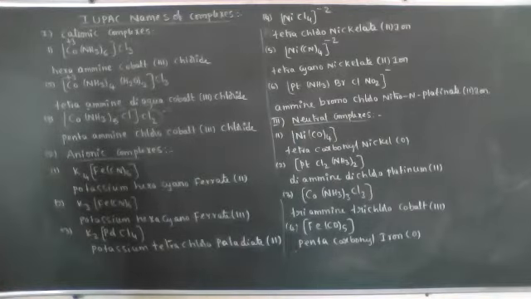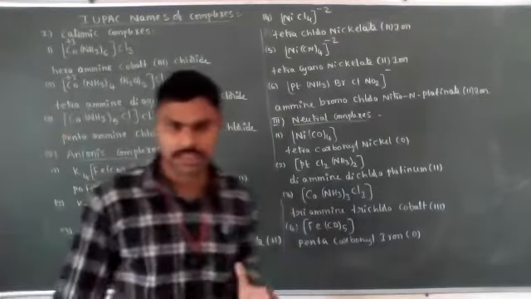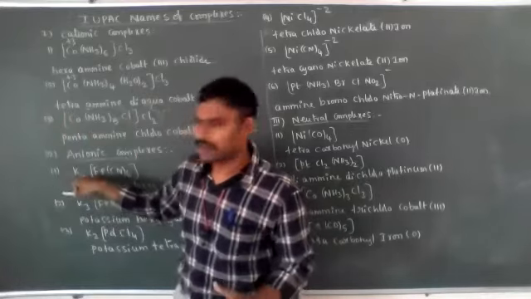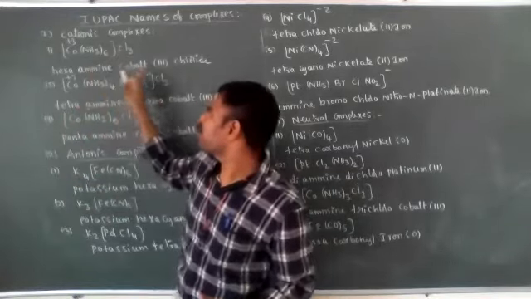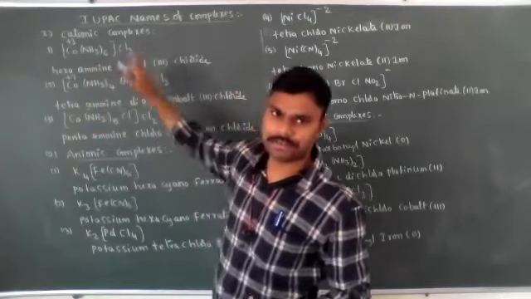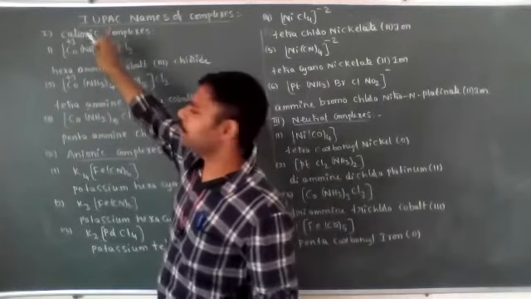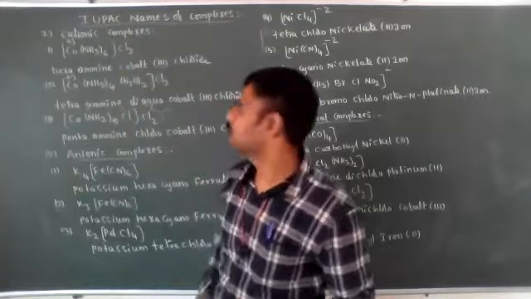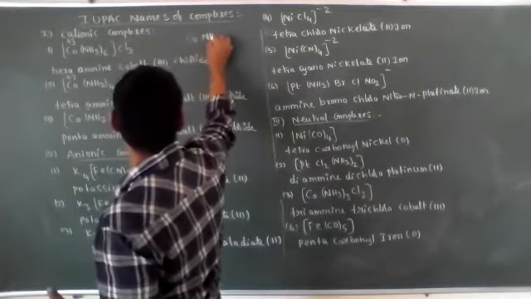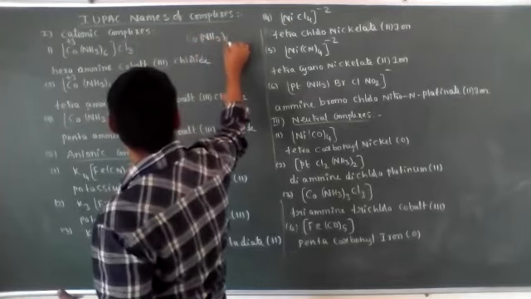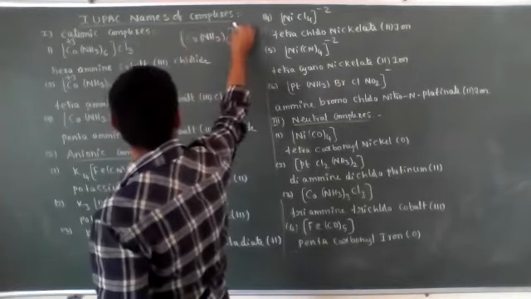Let's see anionic complex compounds. Anionic complex compounds mostly have a cationic sphere, and cationic complex compounds mostly have an anionic sphere. Otherwise they have a positive charge present. For some cases, Co(NH3)6 3+ like they will use.